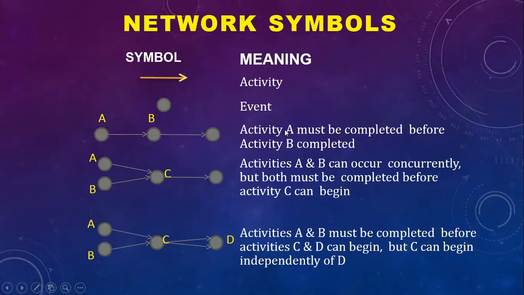Now in that case, activity A must be completed before activity B. So in order to reach this event, activities A and B should be completed. Activities A and B occur concurrently and both must be complete to start activity C. Similarly, activities A and B must be complete before activities C and D can begin, but C can begin independently of D. Okay, so this is the meaning of the logical sequence and the symbols. Logic is to be developed very smartly and meticulously so that the network can be prepared correctly.